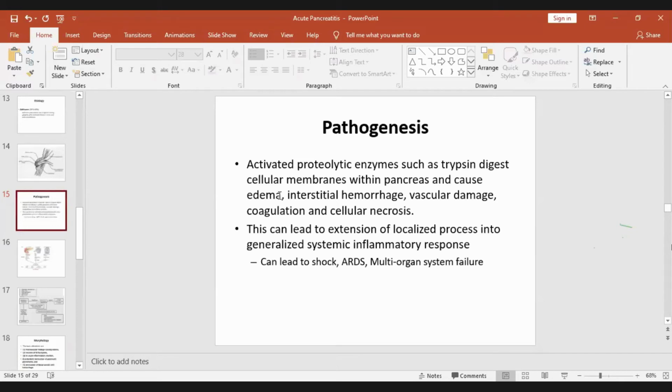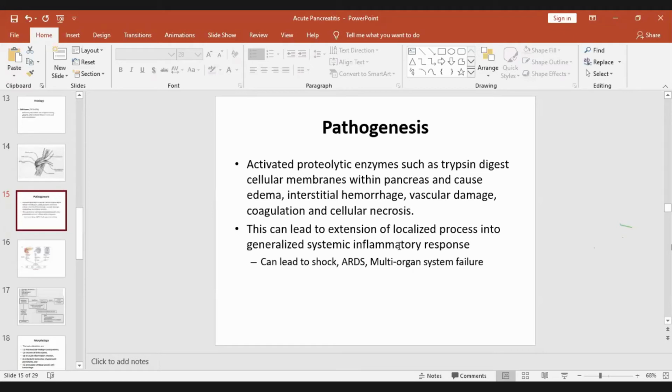This trypsin digests cellular membrane within the pancreas and causes edema, interstitial hemorrhage, vascular damage, coagulation, and cellular necrosis. So trypsinogen is converted to trypsin, and that will lead to digestion of the cellular membrane of the pancreas, leading to edema, hemorrhage, blood vessel damage, clot formation, and necrosis of the pancreas.